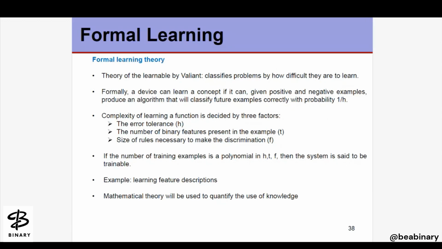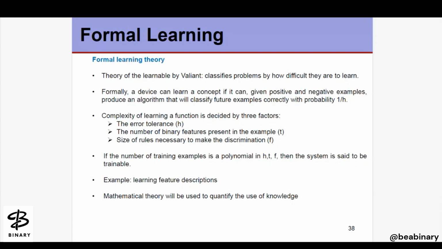This theory formally defines learning tasks, analyzes the performance of different algorithms, and explains the fundamental principles of learning as a computational process. Here we are talking about the theory of the learnable, which classifies problems by how difficult they are to learn. Formally, a device can learn a concept if, given positive and negative examples, it can produce an algorithm that will classify future examples correctly with probability 1/h.